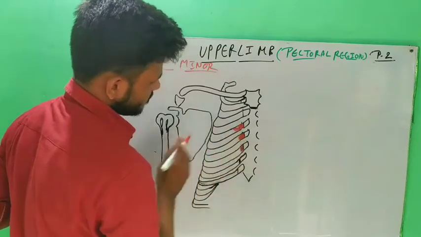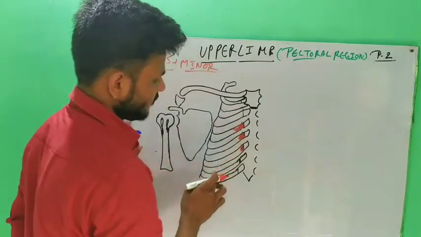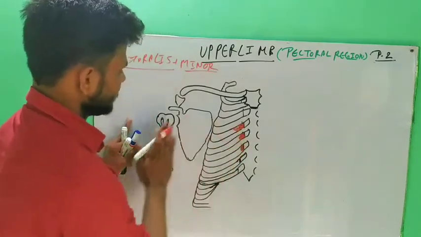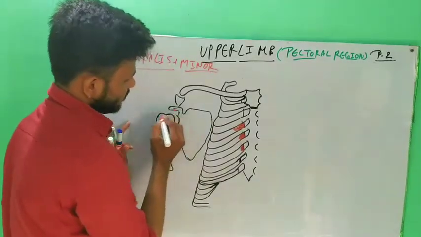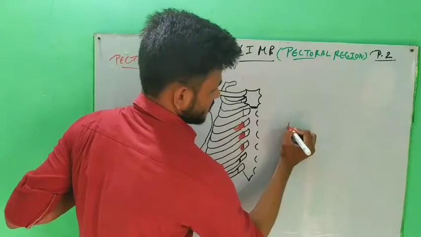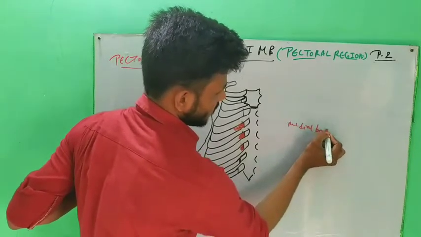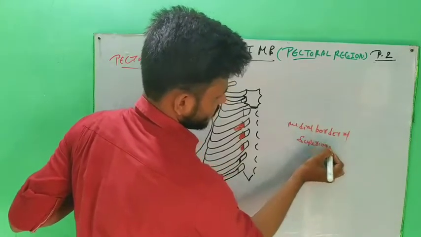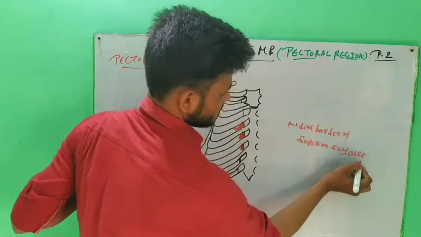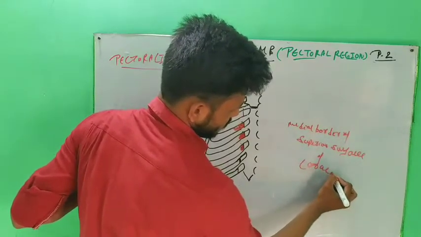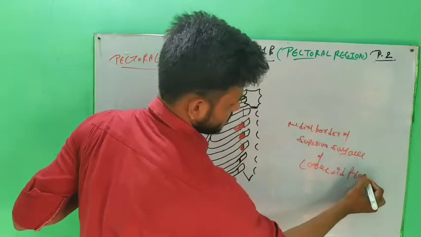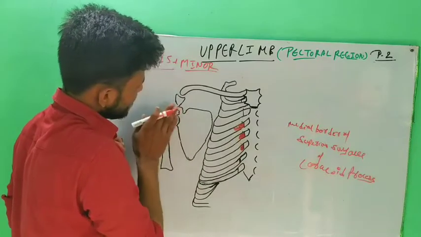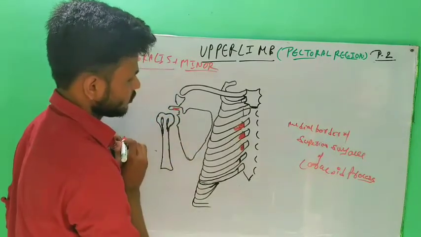This muscle originates from the third, fourth, and fifth costochondral junctions, and is inserted into the coracoid process, into the medial border of the superior surface of the coracoid process.